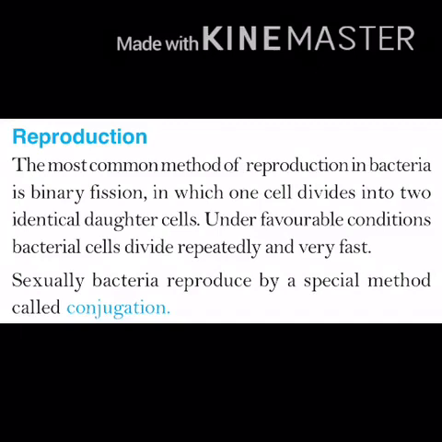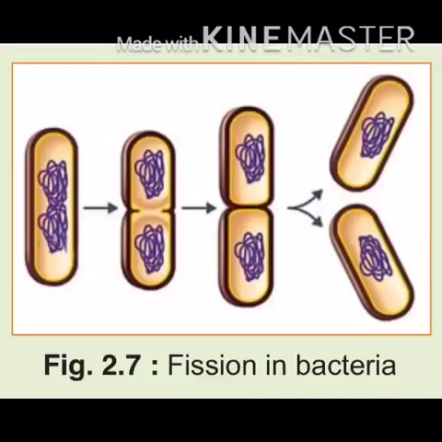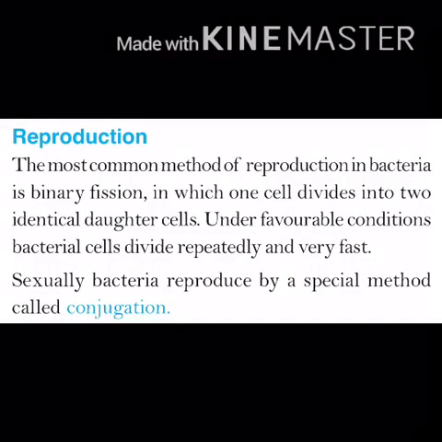Next is reproduction. Reproduction in bacteria. The most common method of reproduction in bacteria is binary fission, in which one cell divides into two identical daughter cells under favorable conditions. Bacterial cells divide repeatedly and very fast. Binary fission means one cell divides into two cells. When these cells mature again, they divide into the next two cells and this process continues. This is the mode of reproduction in bacteria. Sexually, bacteria reproduce by a special method called conjugation.